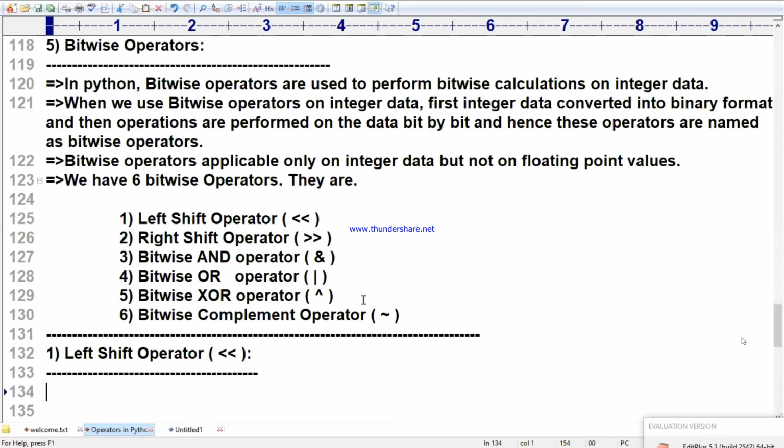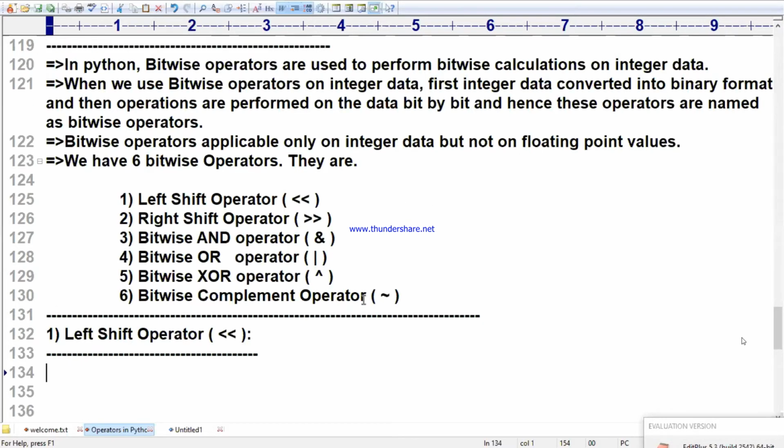If you follow, I will write a syntax. Let's complete it and confirm. Then I will go for the left shift operator. Akila, let me finish, ma. Let me finish the operators.